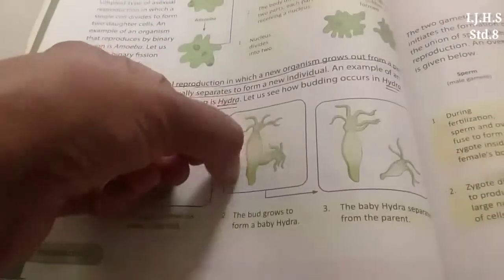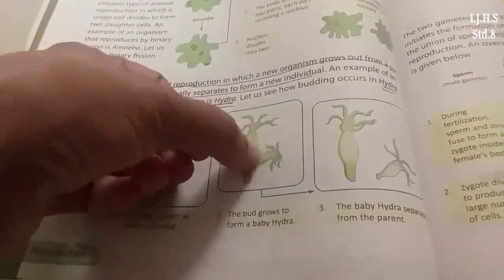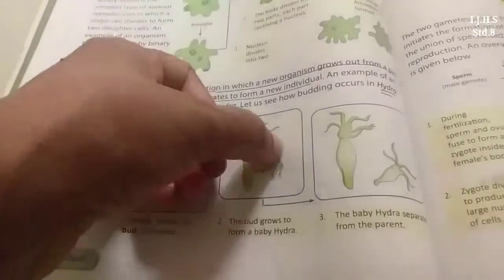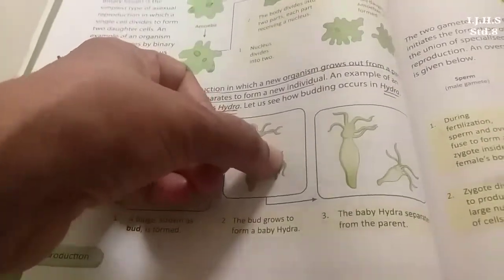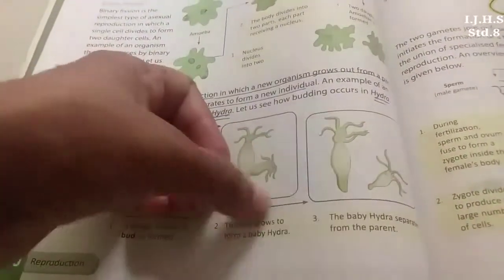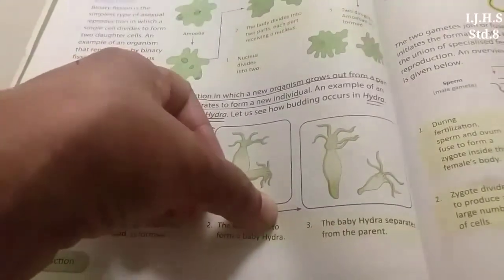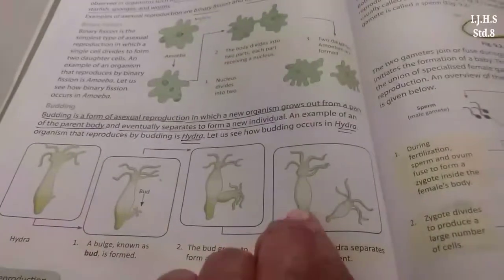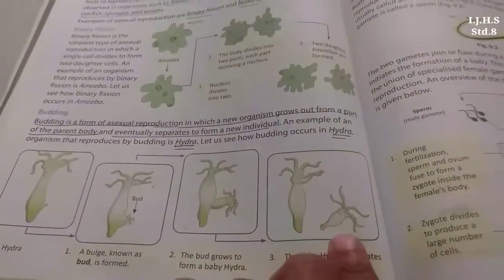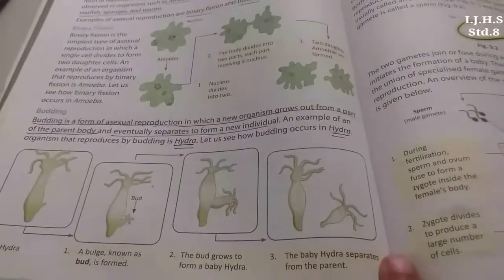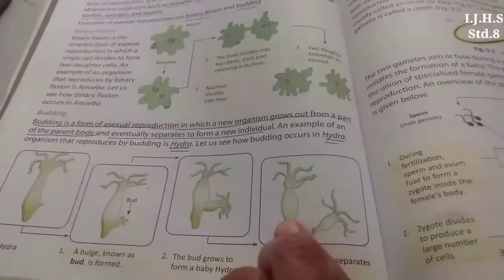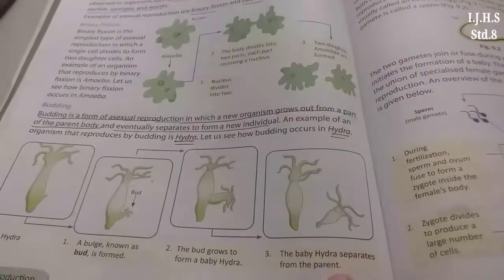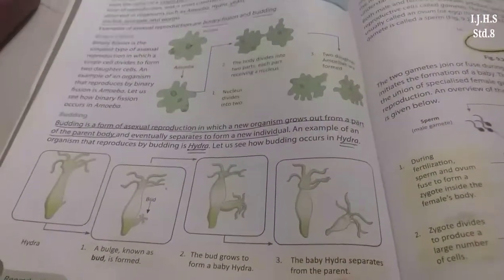Okay, so this parent hydra provides all nutrients to this outgrowth, the bud. Then this bud grows to form a baby hydra. As it is fully grown, it detaches from the parent body and starts growing independently. So these hydra separate out from the parent and start growing independently.